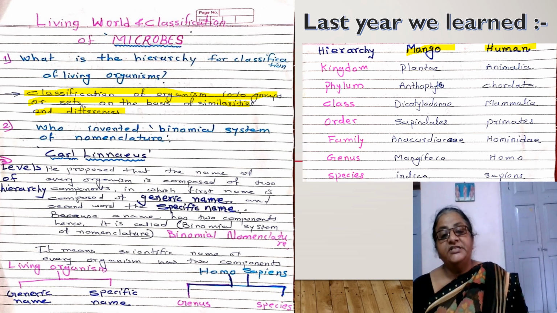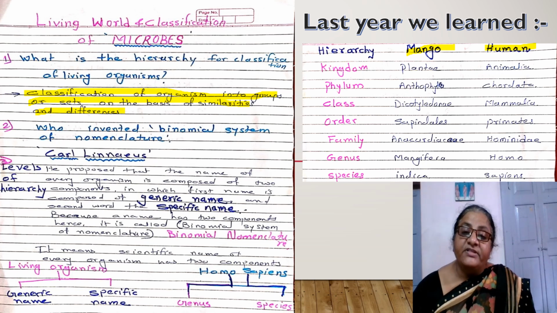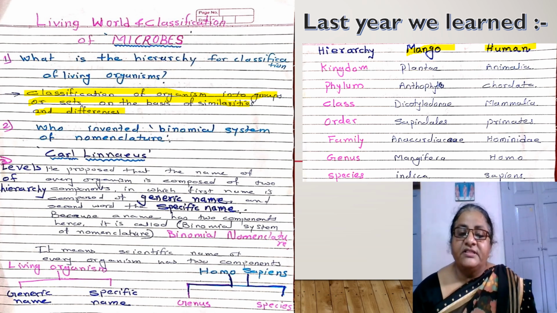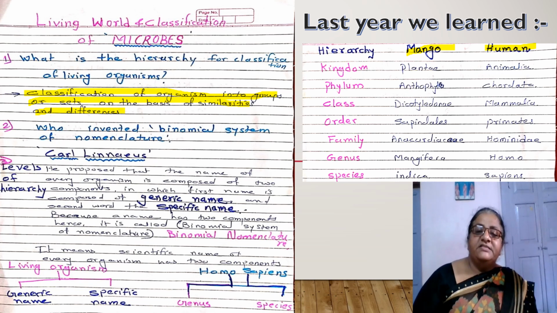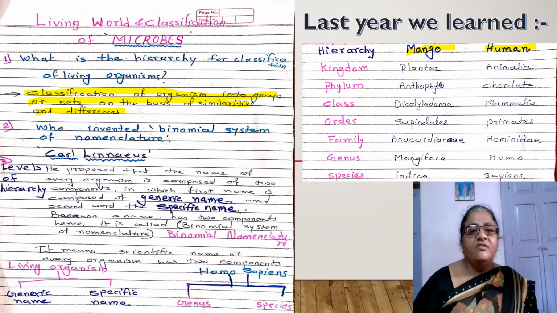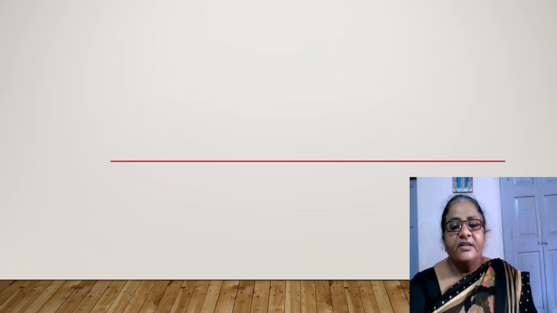It includes genus, the generic name, which we write with a capital first letter, and for species we do not write with a capital. We write it in simple form. Understood now? The basis of classification.